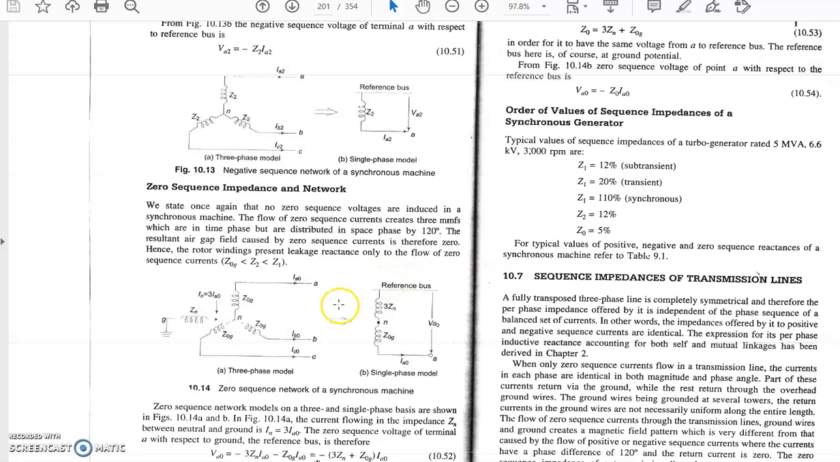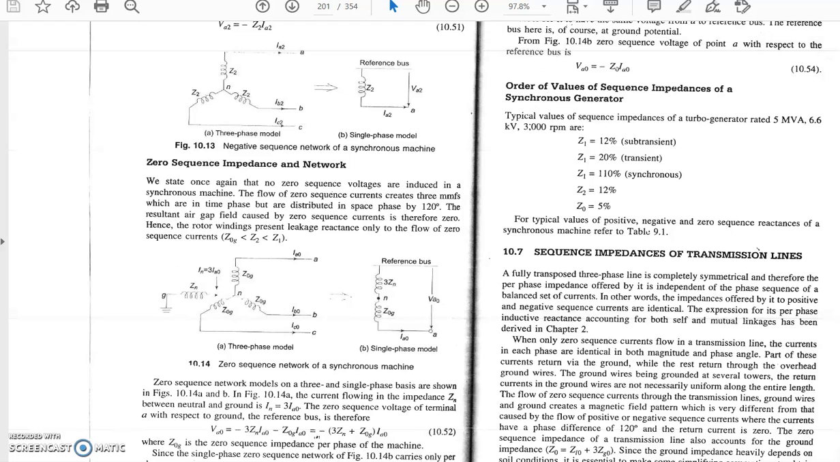And one thing to note again here is that no induced EMF will be generated. So these are the positive, negative and zero sequence networks of the synchronous machine. In case of a fault, the machine will offer positive, negative and zero sequence behavior. If you provide positive, negative or zero sequence supply, the machine will behave like this, or the machine characteristic can be divided into three parts or three circuits, which are represented here.